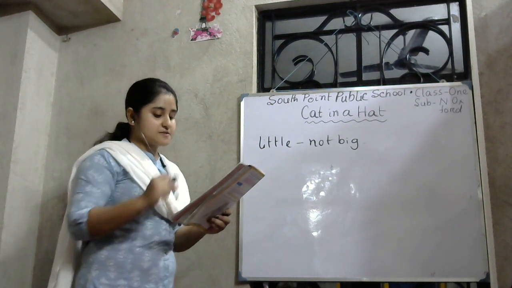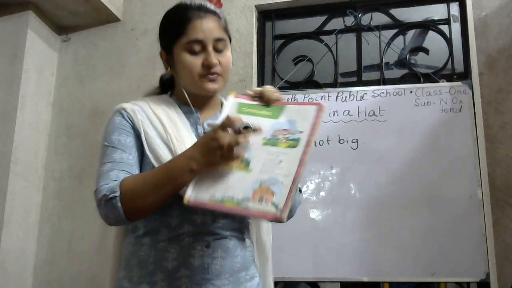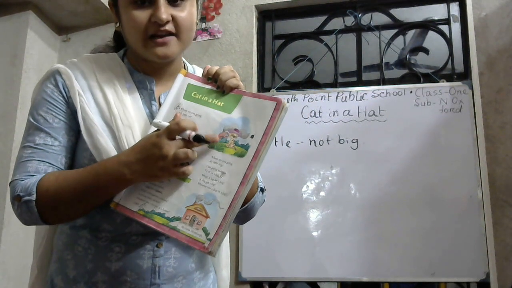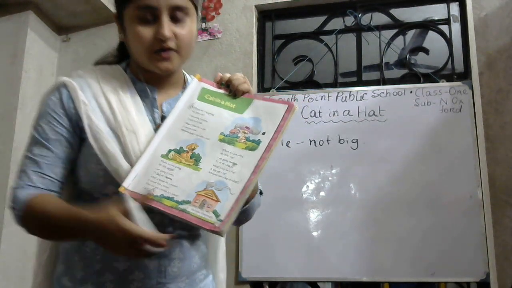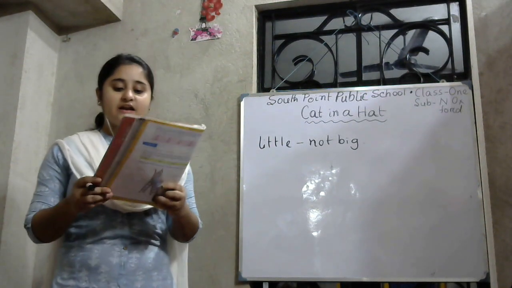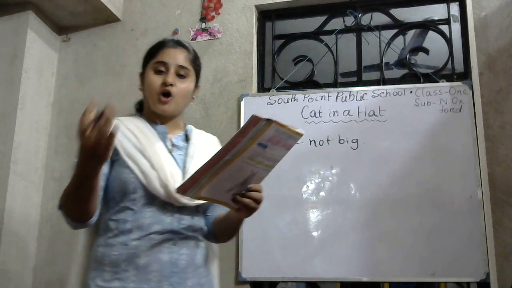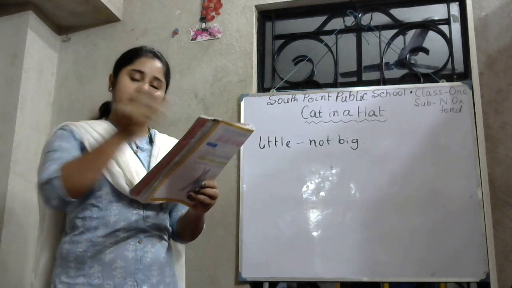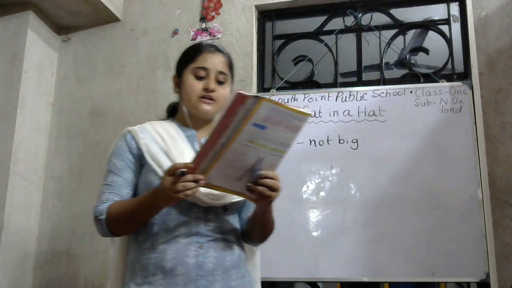Okay, now next para. Where are you going, my little dog? Look at the book. This is the picture of the little cat and now this is the picture of the little dog. And these lines are about this dog. Okay, listen. Where are you going, my little dog? I am going to town. The dog is also going to town and the cat is also going to town. I am going to town to sit on a log.